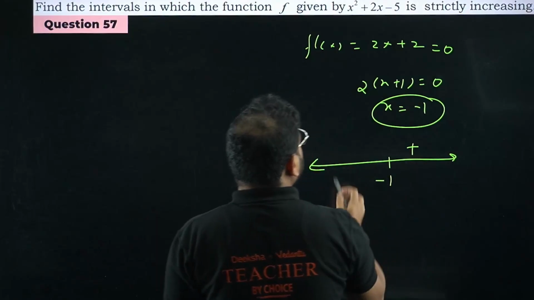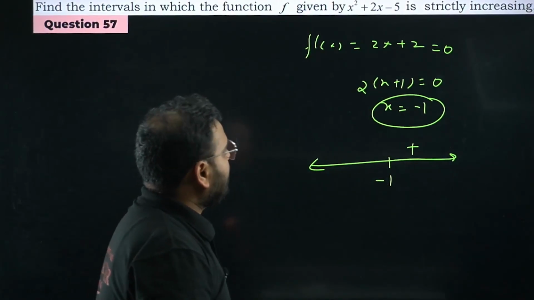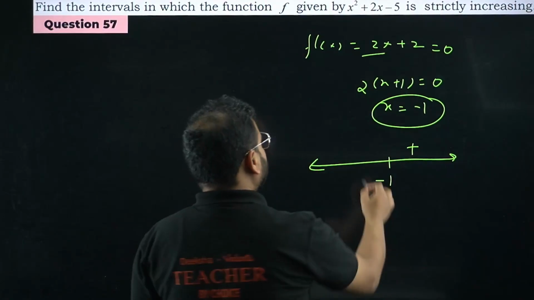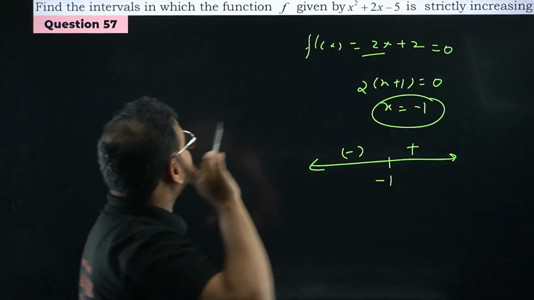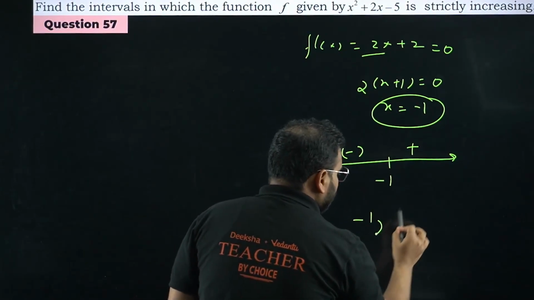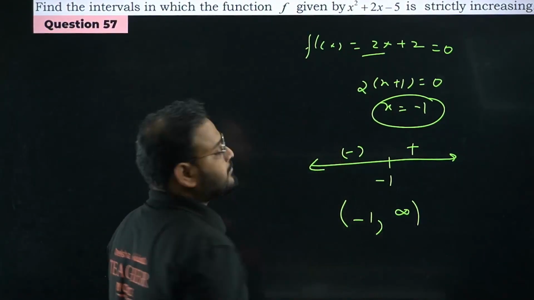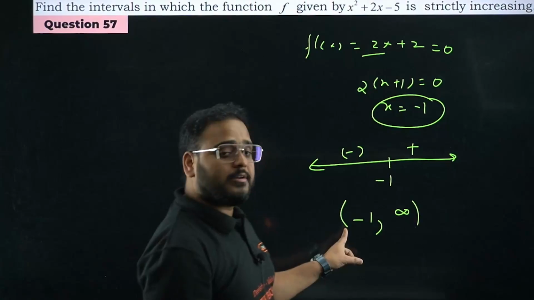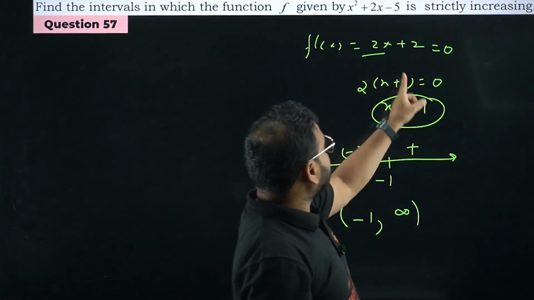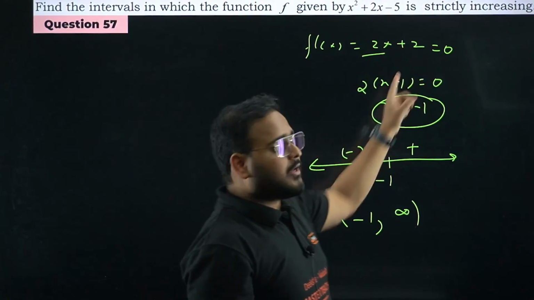So plus. Before this, put the value as minus 2. It becomes negative: minus 2 into 2 is minus 4 plus 2, which is negative. We're looking for strictly increasing, so you have to write from minus 1 to infinity, both open, not closed, because if you put it as minus 1, it will become minus 2 plus 2, which is 0, right? So you want strictly increasing.